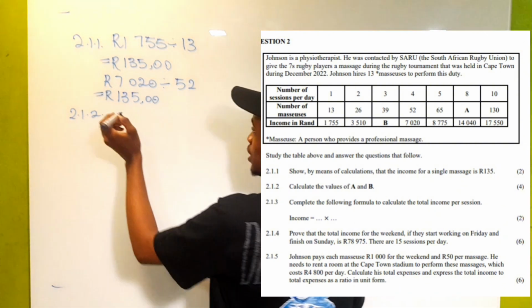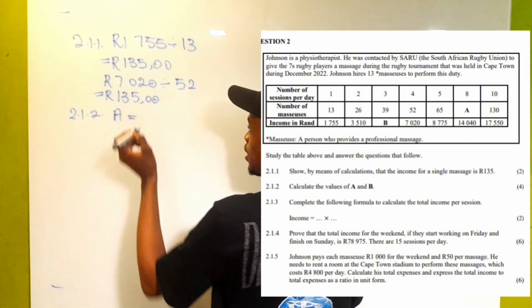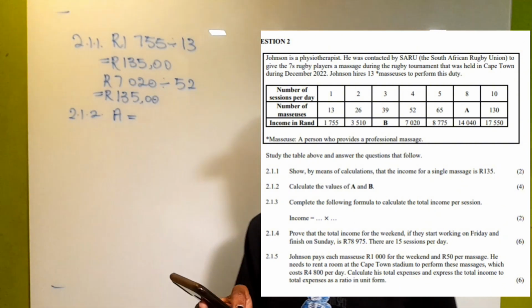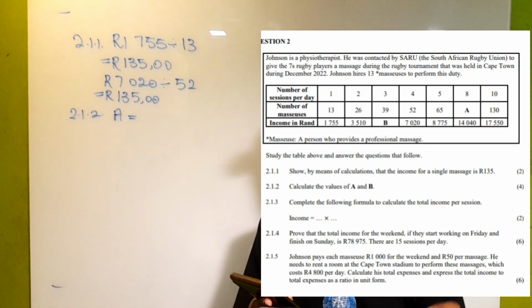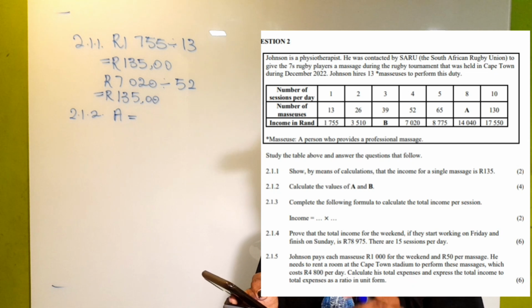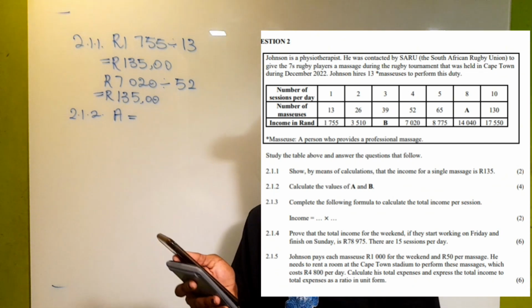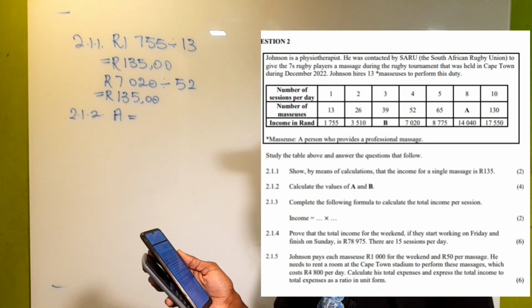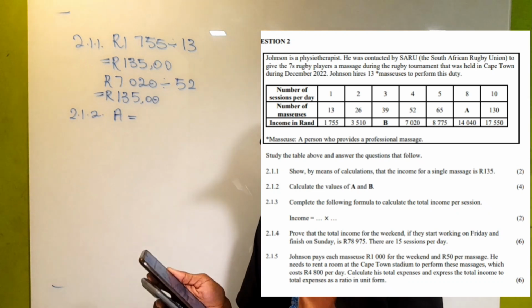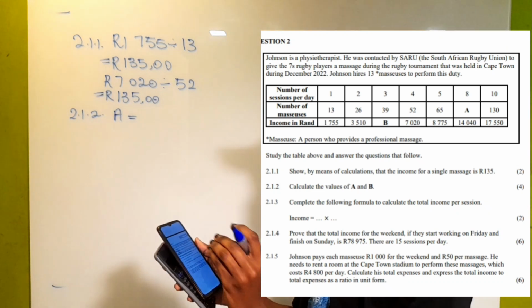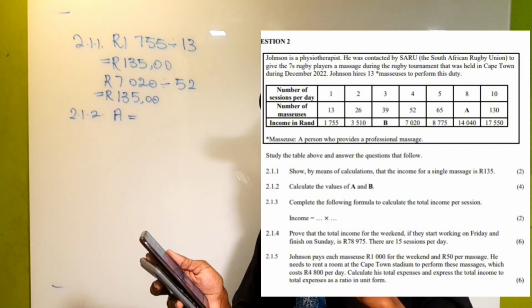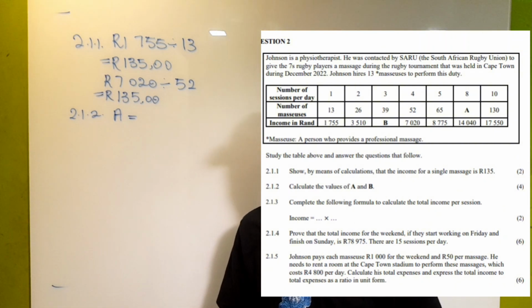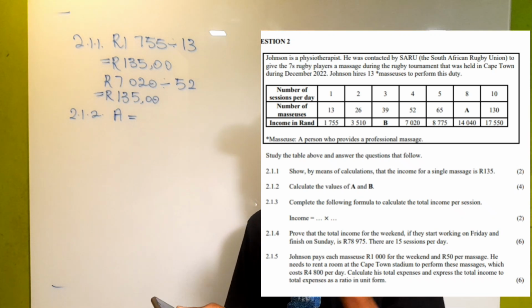So we're going to start with the value of A. How are we going to get to it? Remember, we're calculating the number of masseuses that were needed for that day, right? According to the first one, where they only have 1 session, we're going to use that as our reference. The first one says that they only had 1 session per day and they had 13 masseuses. So that basically tells us that each session has 13 masseuses.